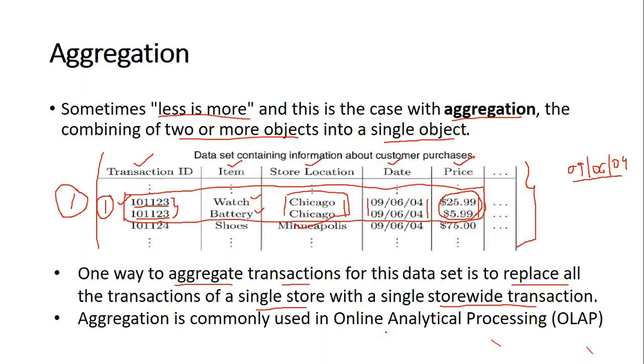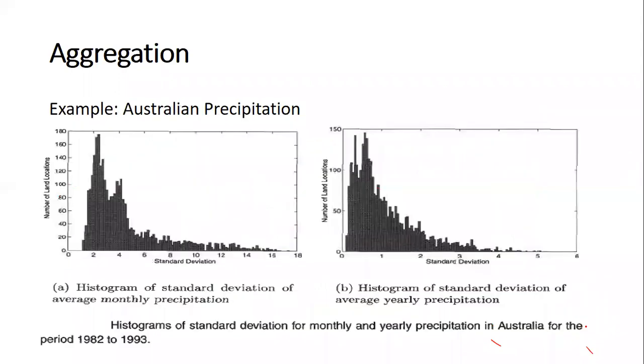Aggregation is generally used in online analytical processing, where we look at the analysis of the transactions that have happened. As an example, let us look at the Australian precipitation example. Precipitation is the rainfall or snowfall that has happened in Australia during a period, from 1982 to 1993.